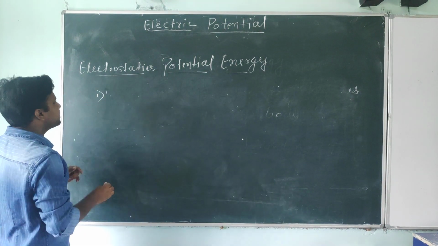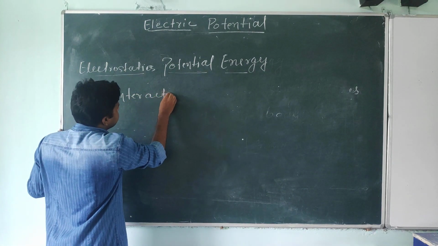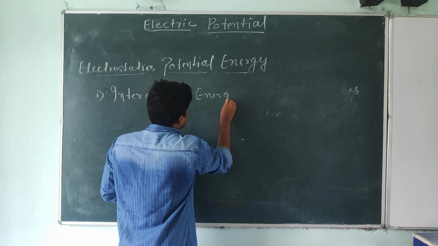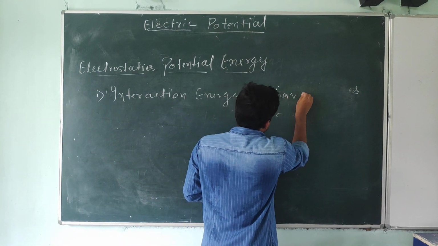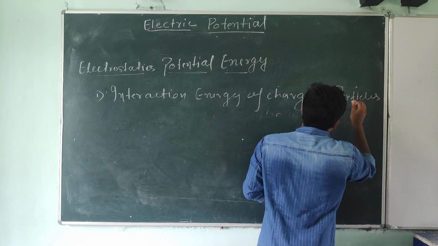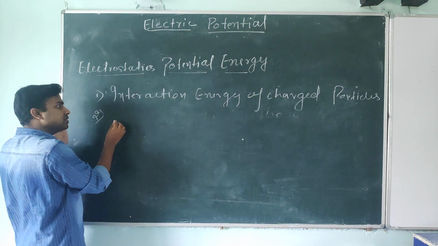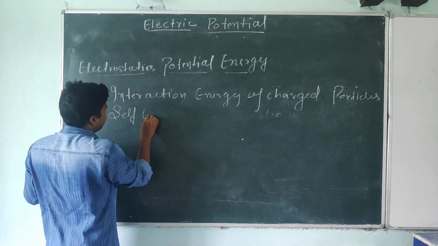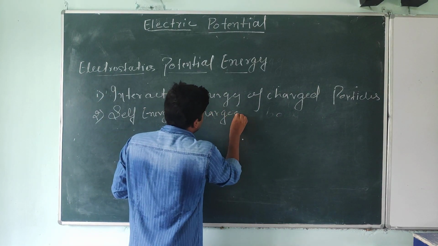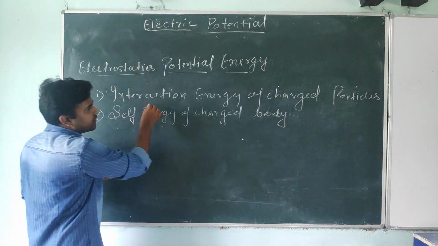First one is interaction energy of charged particles, and the second way is self energy of charged body.